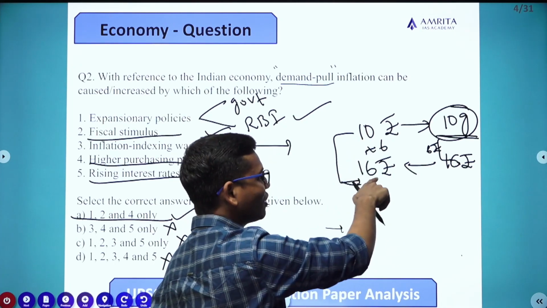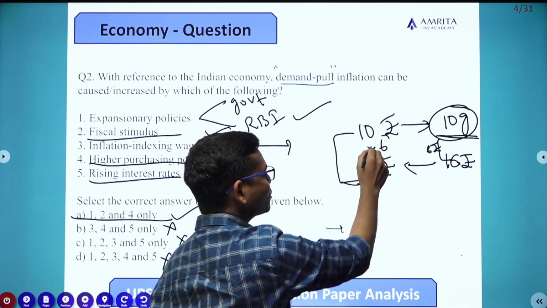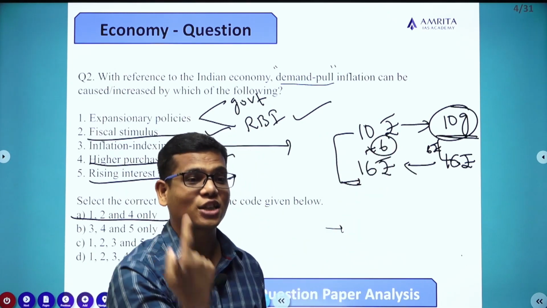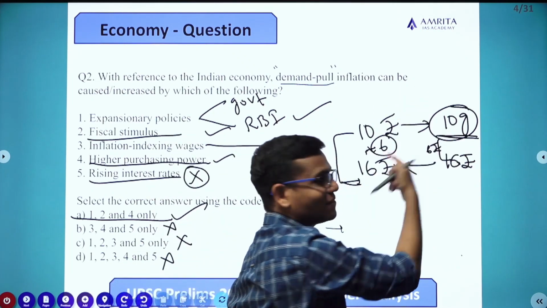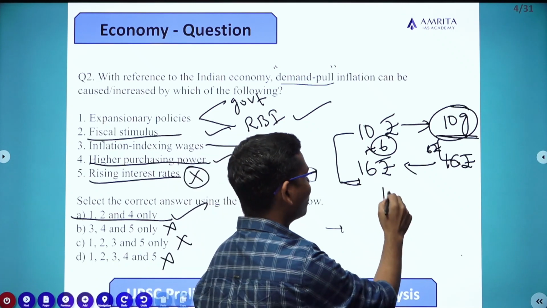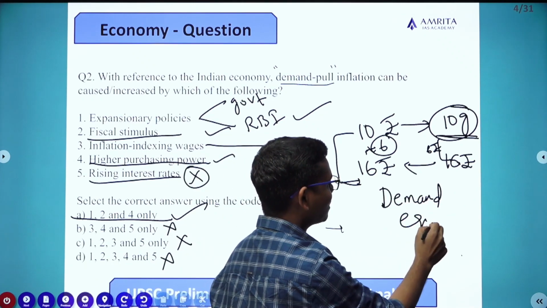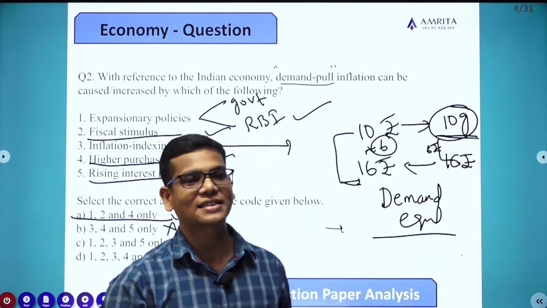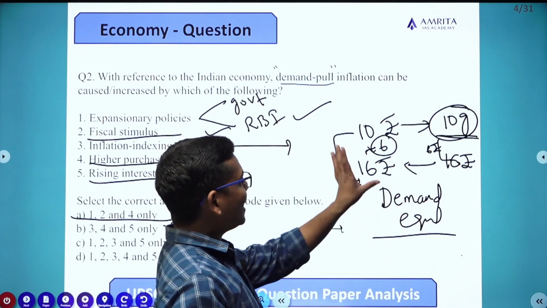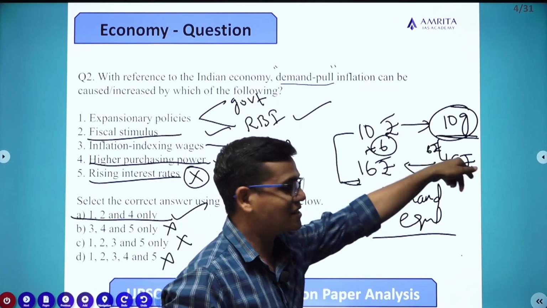But the problem is, with this extra 6 rupees you can't purchase an extra product because there is already inflation on the other side. So the demand is equal here. You can't purchase any extra item because your wage increase is not sudden; it is increased because of inflation.